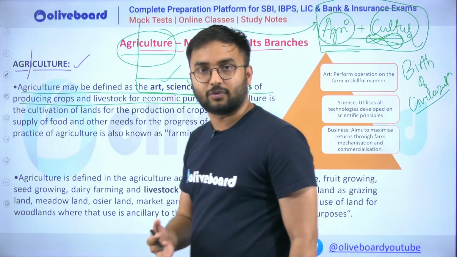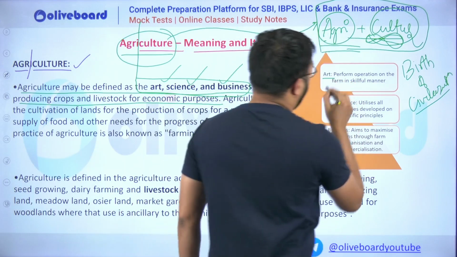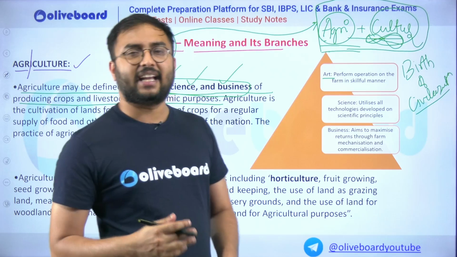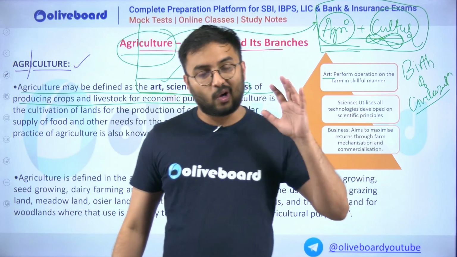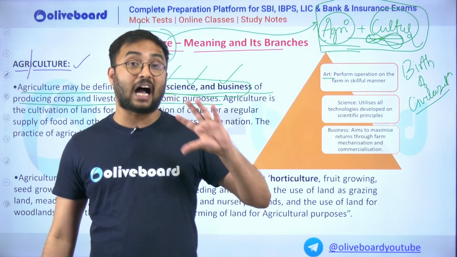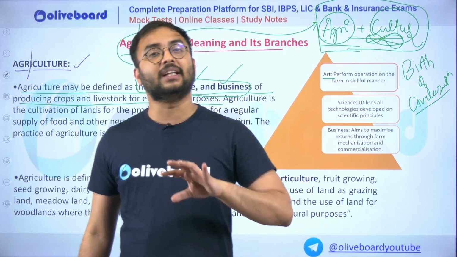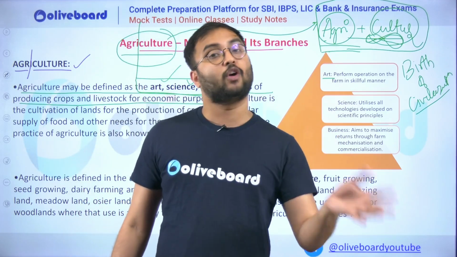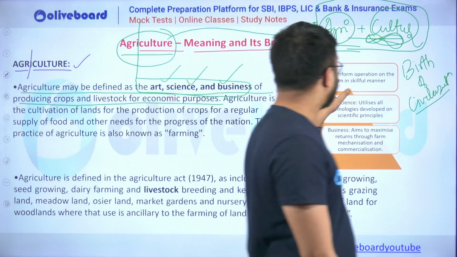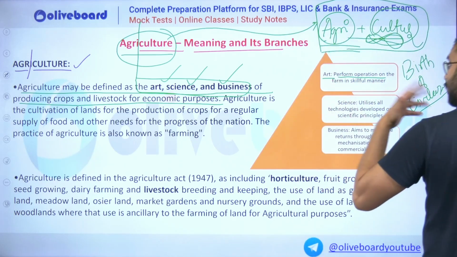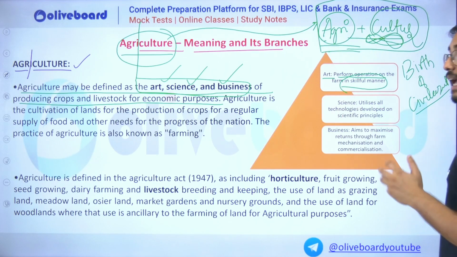There would be certain reason for it. Why? Agriculture is art, and as you know, take the example of art, maybe dancing, maybe painting. All these art-related activities or art forms require a specific skill and have to be done in a specific manner. There is a certain way of doing those. You cannot do it randomly. That's why agriculture has to be carried out in a skillful manner and in a certain way.